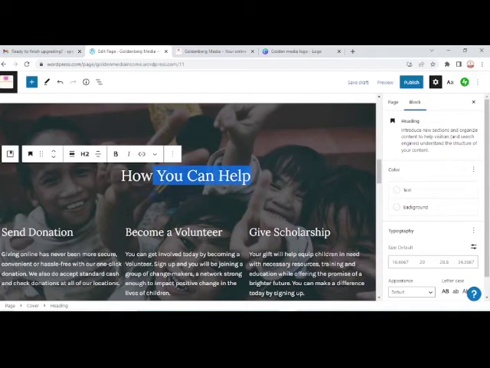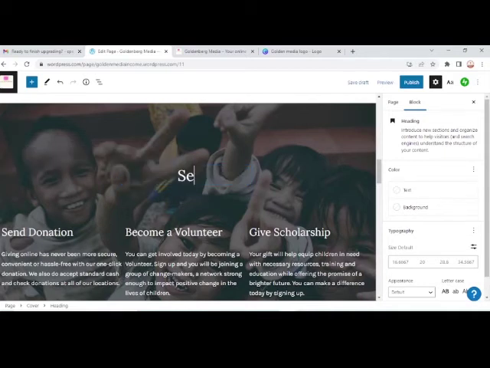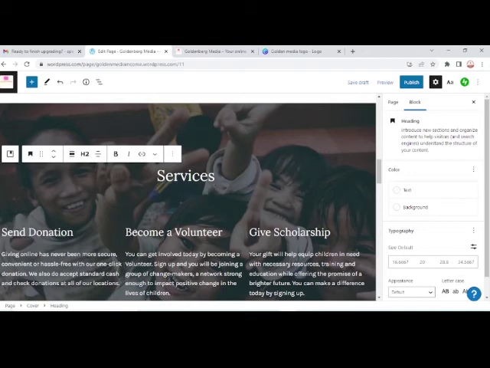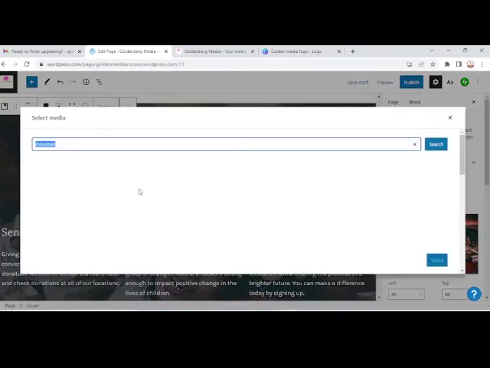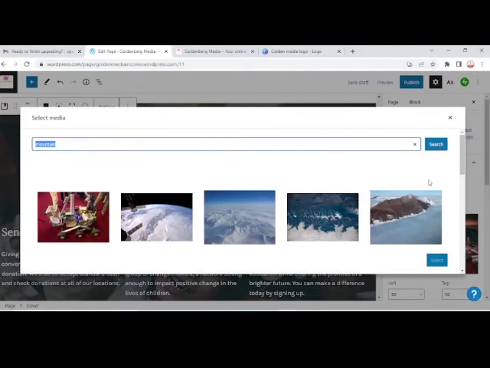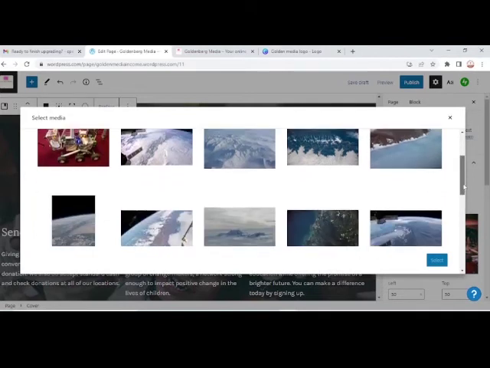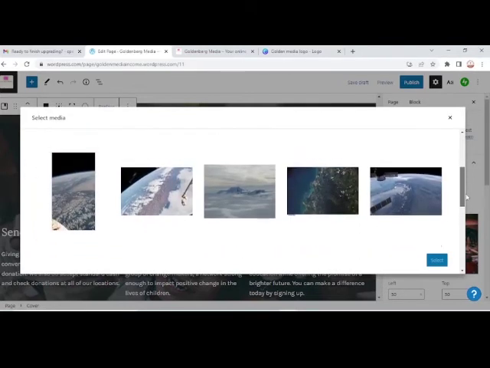I can have services, so someone scrolls down, and then we change the logo of our services also. I'm going to change the back image. I'm going to replace it. Let's try Openverse. Openverse gives us a nice background. So let's have this as our services.